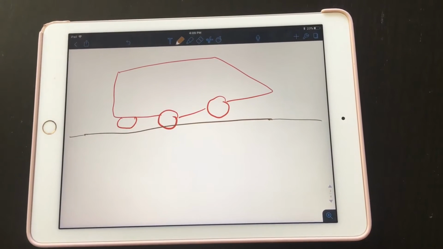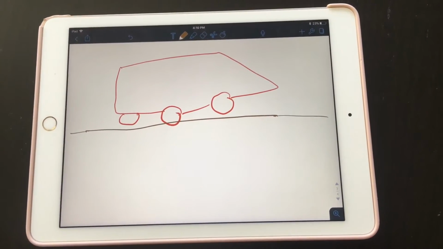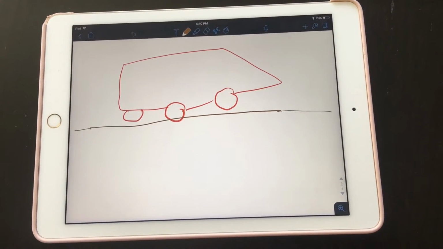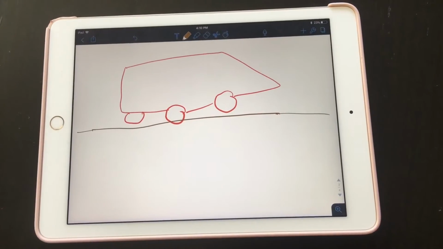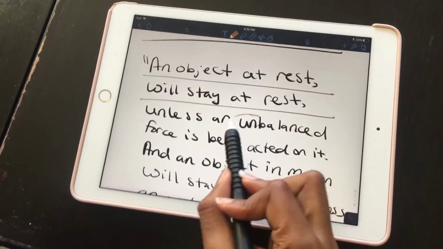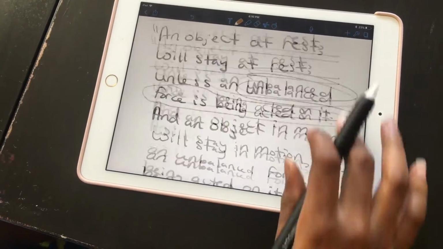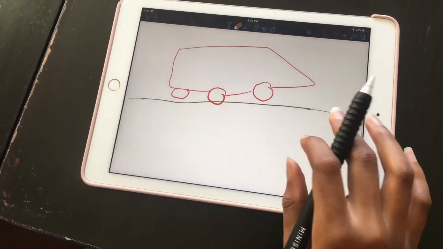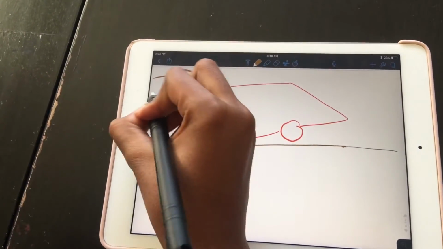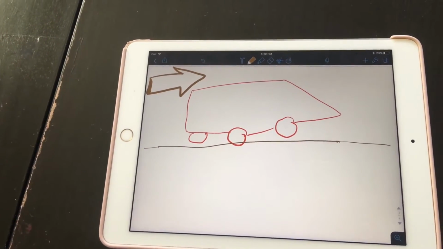It makes sense, because if your mom's car is parked on your front lawn, it's not going to start moving automatically. No, it's going to stay at rest unless an unbalanced force is acted on it. So what's an unbalanced force? Well, an unbalanced force is a force that causes an object to change its motion.